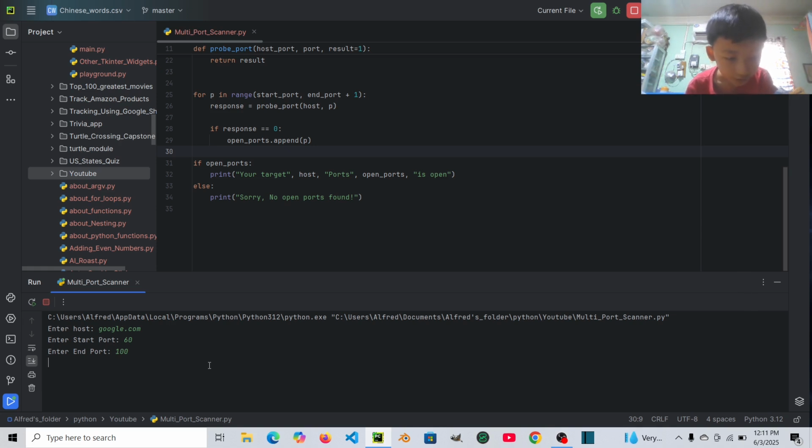It will be a little bit long because it's a multi-port scanner. You need to scan the ports from the range we wrote. Google's port is 80. The port 80 is open for Google.